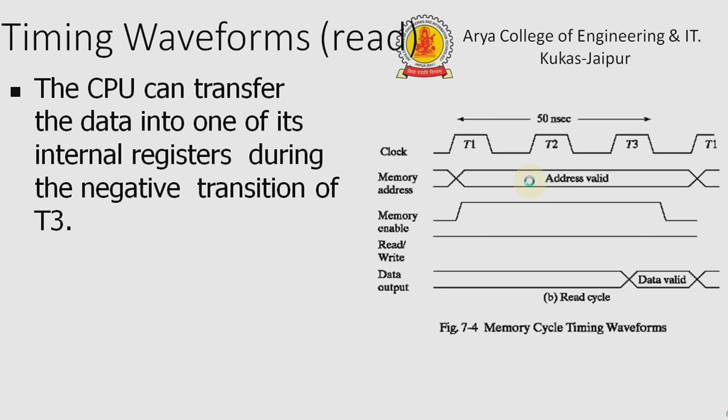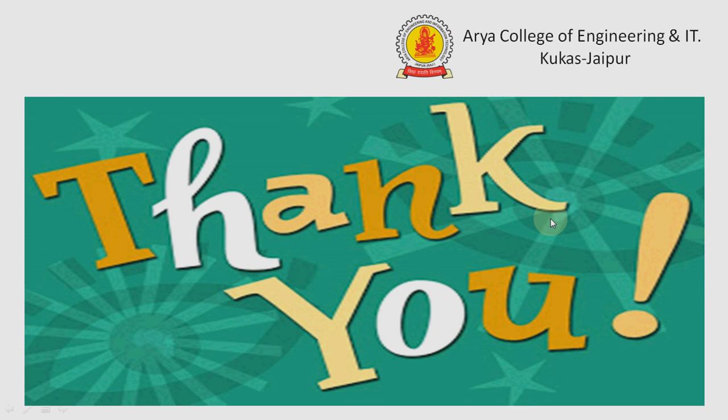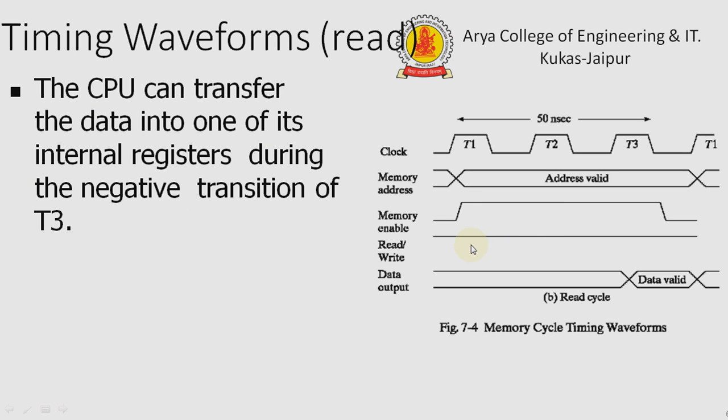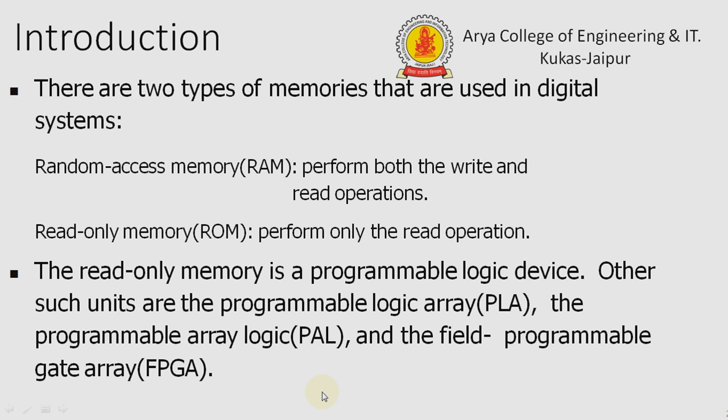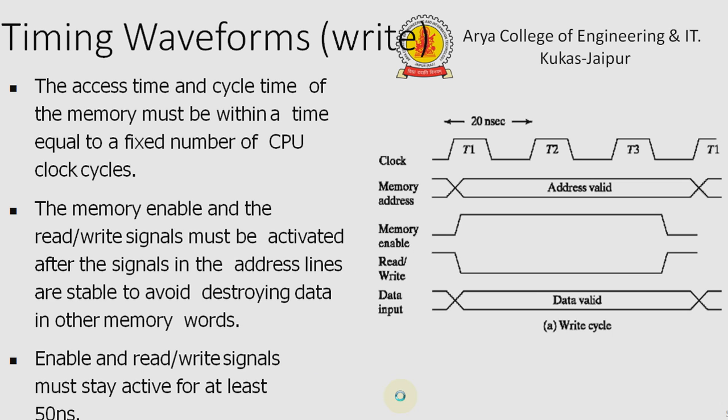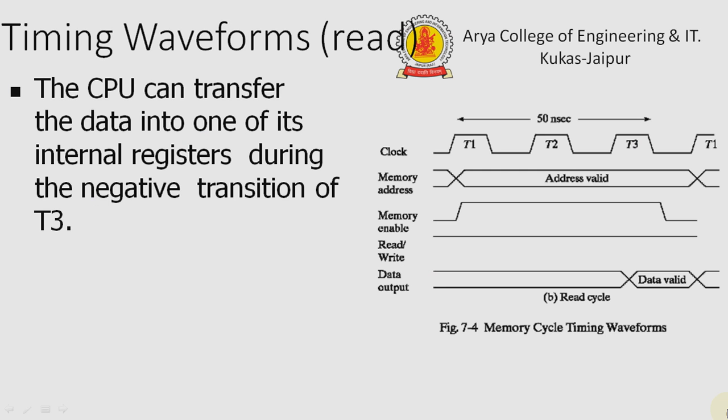So now we are coming to the read cycle. This cycle is the same, but for the reading cycle, we can see in our previous table, when the word is selected for read, it should be 1. So in this read cycle, the signal is high, and at that time in this address the data is read. The CPU can transfer the data into one of its internal registers during the negative transition of T3. So this is the read cycle.